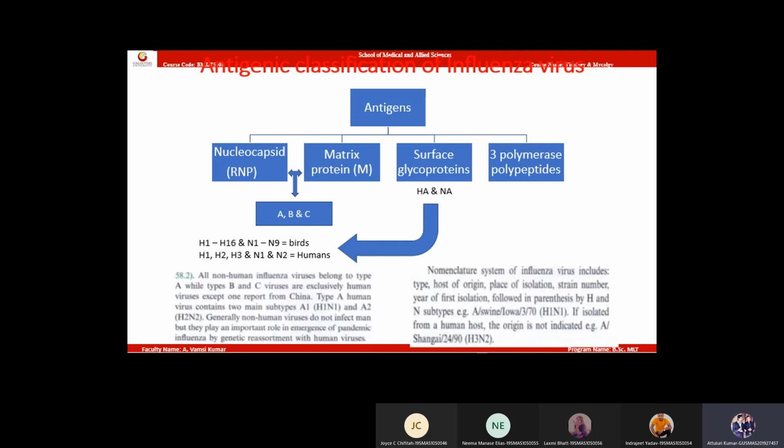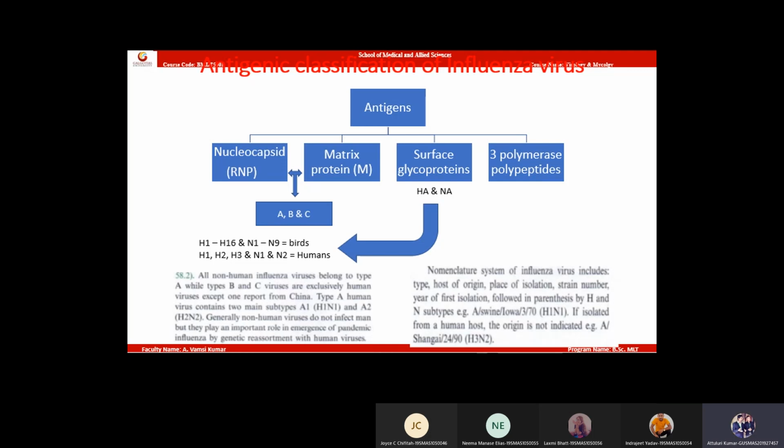Can anyone say the meaning of drifting? What is the drift? Drift means skidding, right? So similarly, shift means, see, I have one type of antigen here and this antigen was shifted like this. A new antigen replaced it. Such replacement of the entire antigen is called shifting.